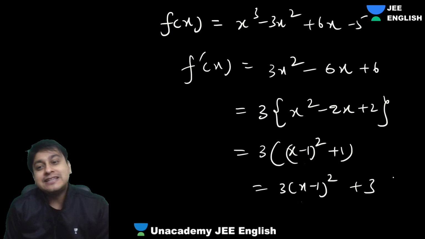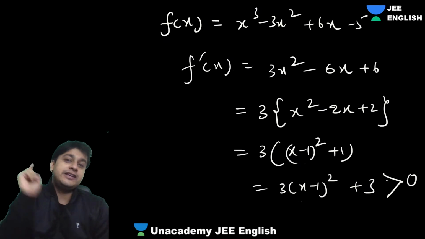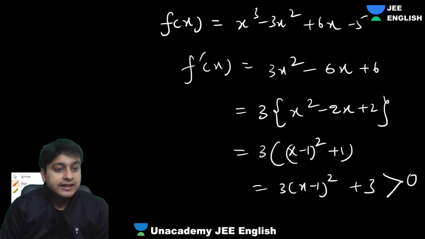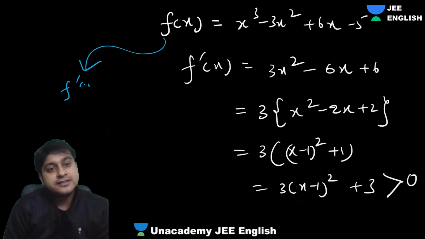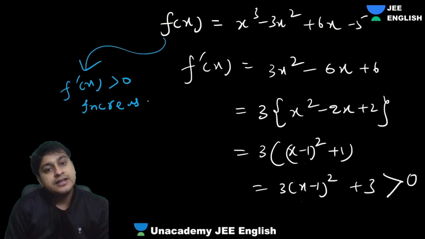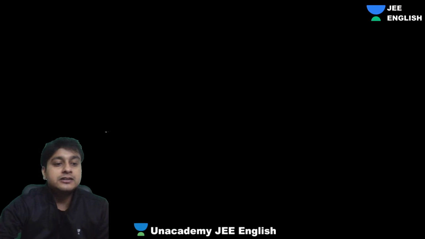So whole square plus 3, can I say it will always be greater than 0? Yes. So guys, this function, f dash of x, is always greater than 0. It's an increasing function. So guys, the graph of the function would be like this.